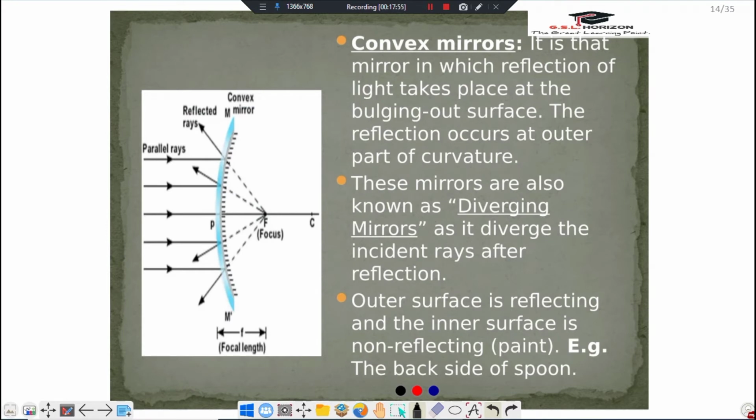Now comes the next one, convex mirror. It is that mirror in which reflection of light takes place at the bulging out surface. The reflection occurs at the outer part of curvature. These mirrors are also known as diverging mirrors.